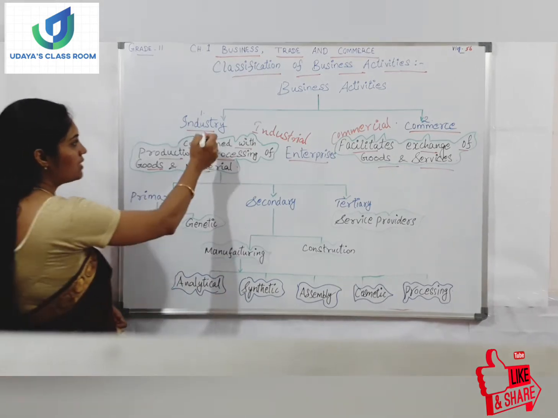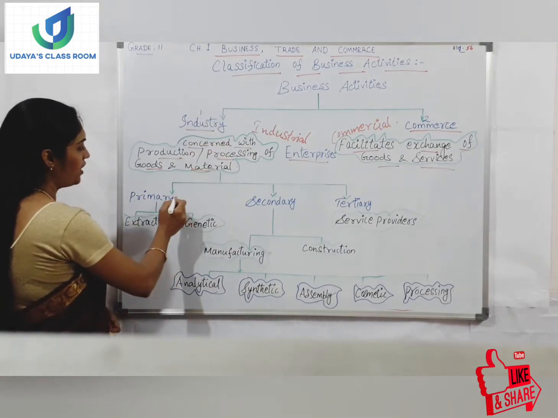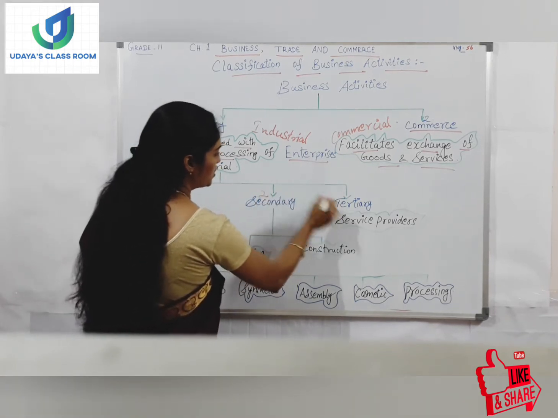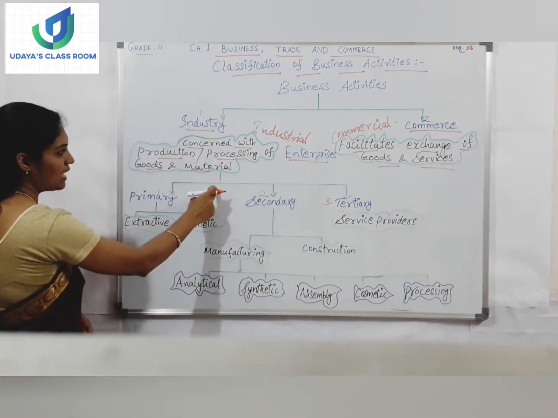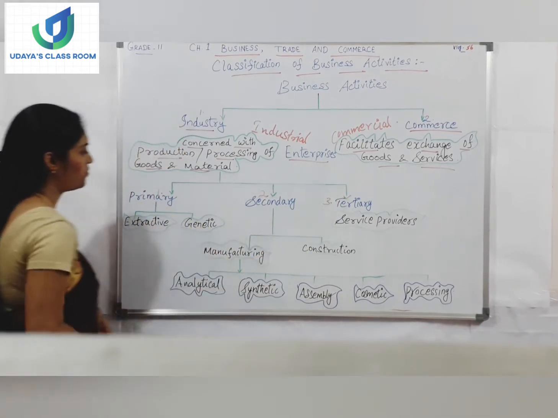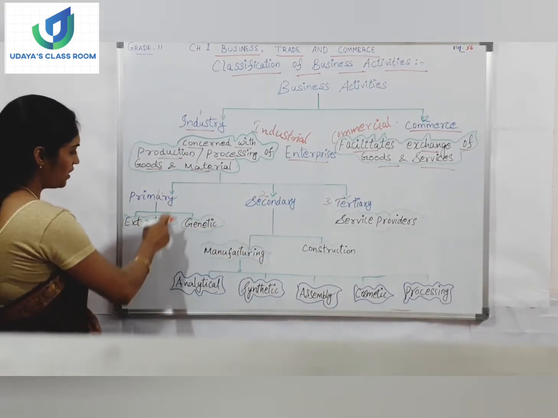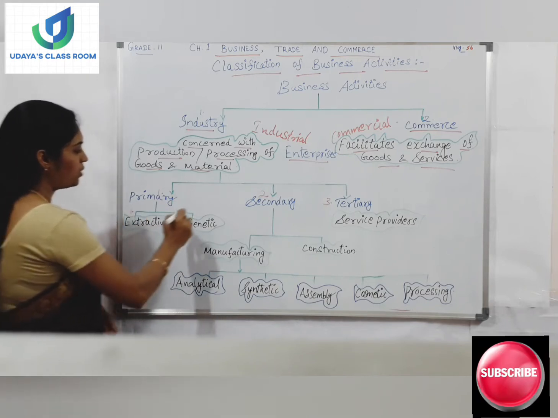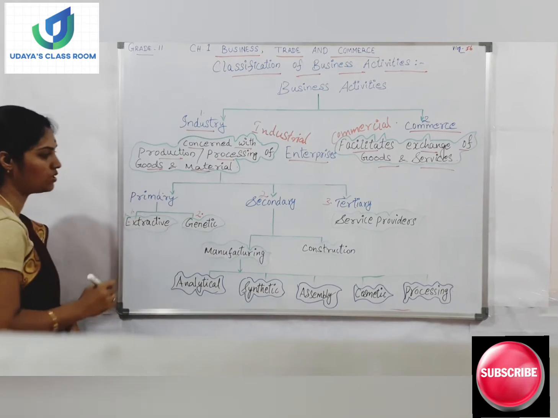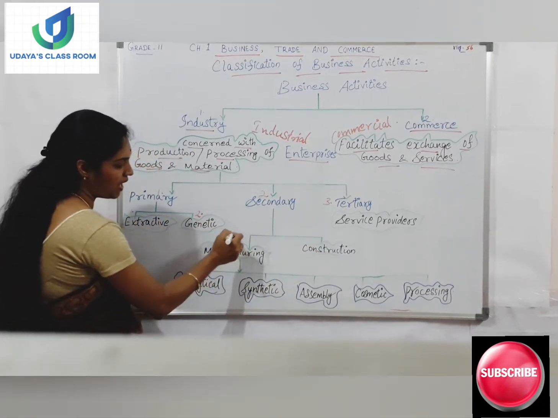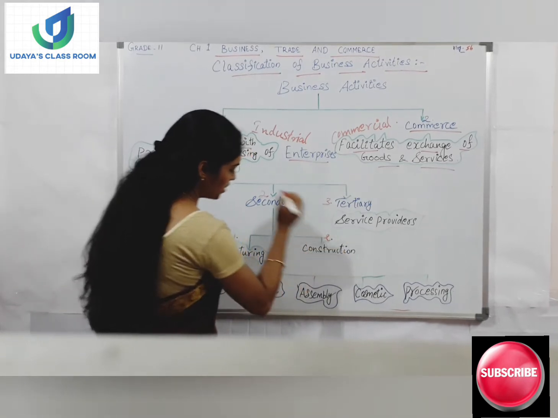Okay, so the industry could be classified into three, that is primary, secondary and tertiary. First, let's see the classification. Under primary, there are two industries, extractive and genetic industry. Under secondary, two industries, one is manufacturing and the other is construction.